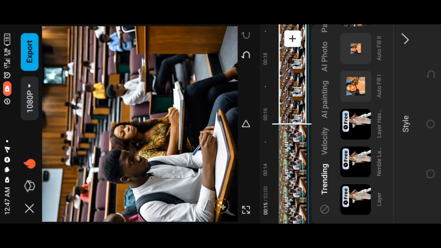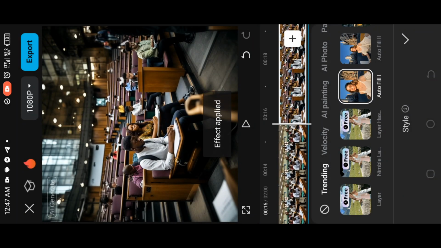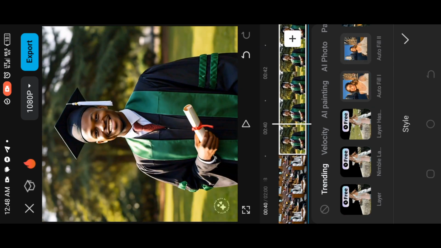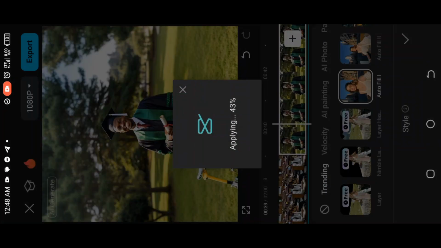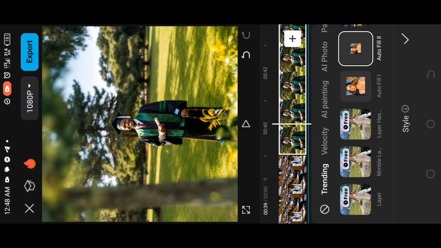You click on your next image. Also click on the auto one. Let's wait for it. Can you see it has been applied? Can you see the way it moved the image backward? So you are going to do this to each and every one of your images. So this is the third image. Can you see it? This one is the auto effect. We apply it to the image. Can you see it?